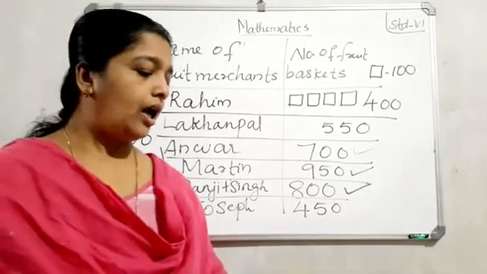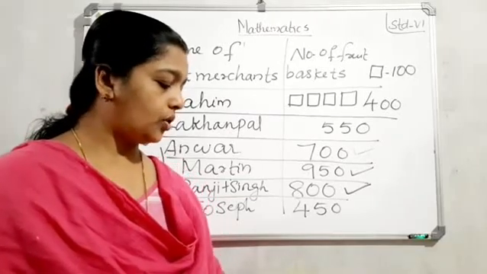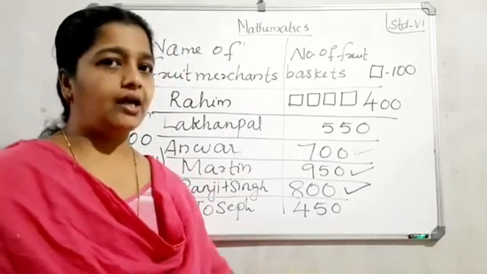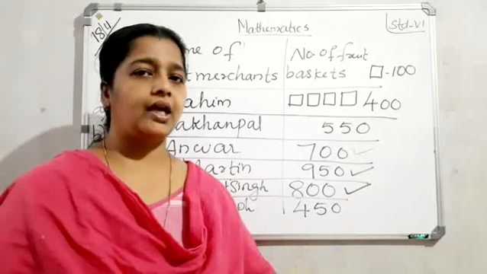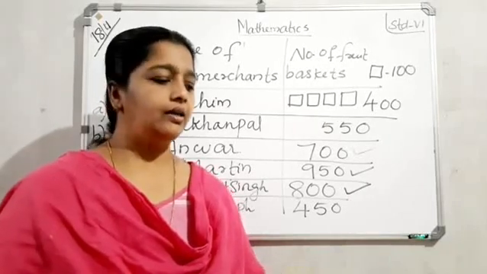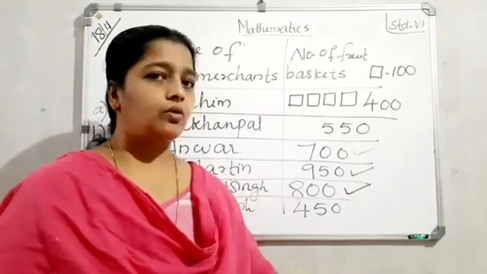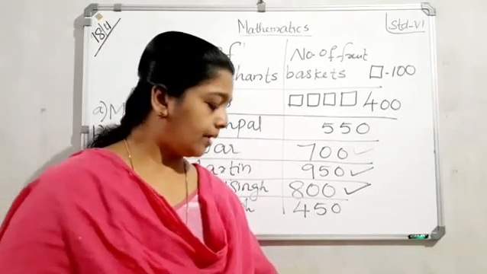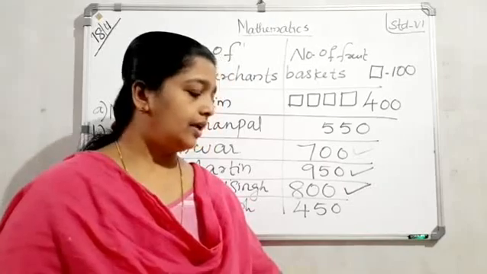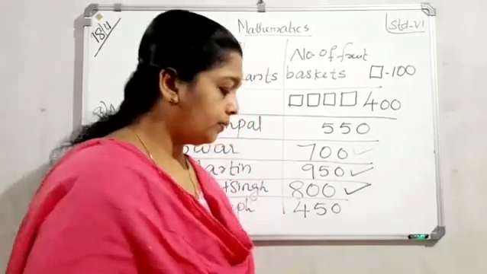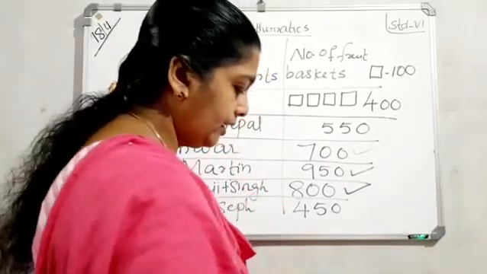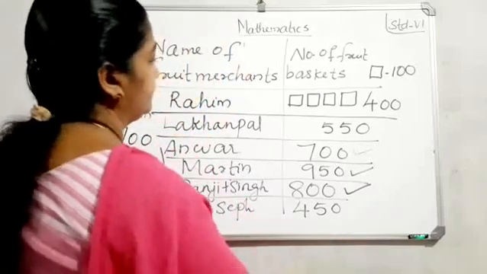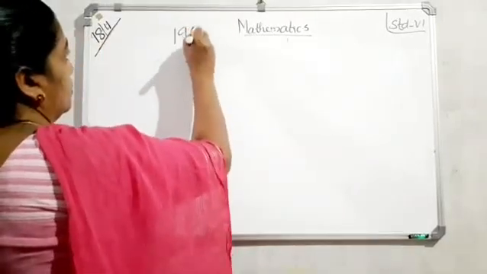So next, how we can draw a pictograph using the data. That is the next section. We can draw using the given data. So this question you have to write in your notebook. Clear? So page number 196, exercise 9.2, question number 1.